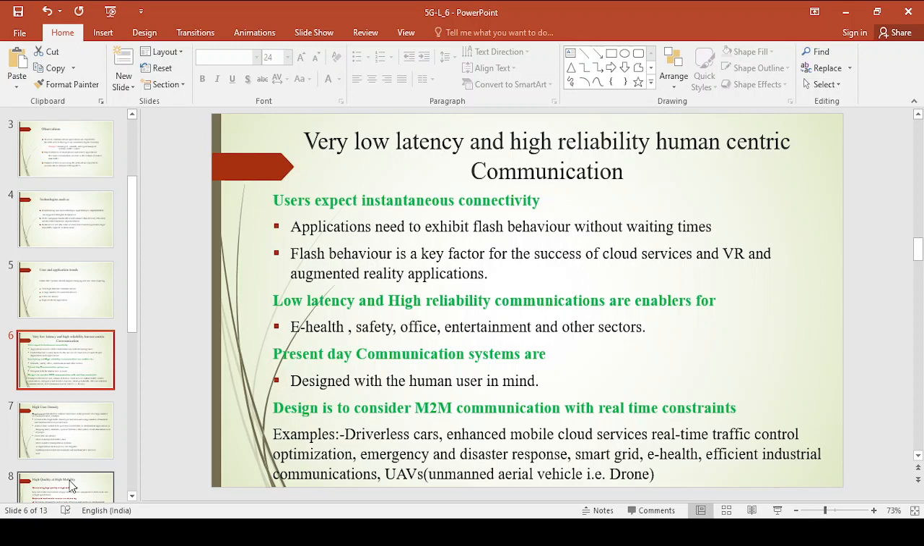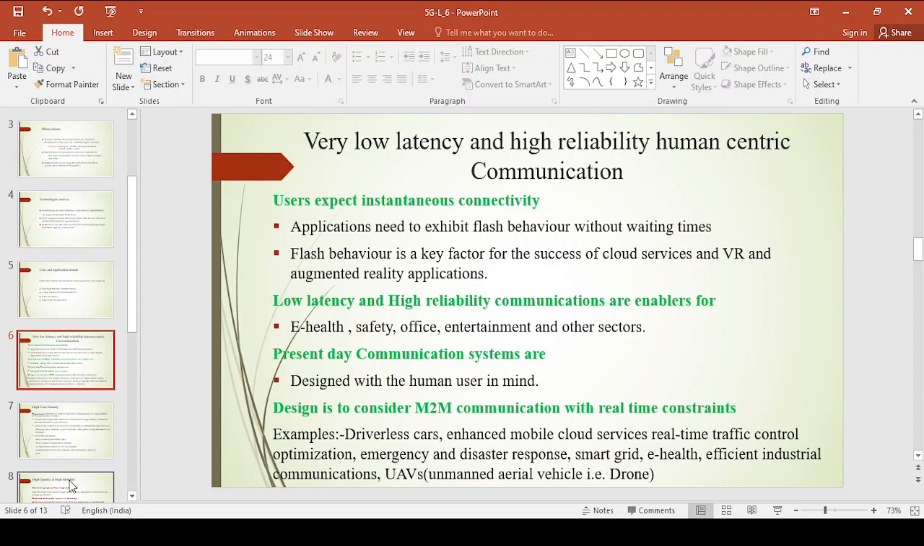The first and foremost requirement of the 5th generation system is very low latency. That means the user should get connected to a thing without any waiting time. Users will expect instantaneous connectivity. That means the user should get connected to the thing to which he or she wants to get connected without any waiting time. Now we call it flash behavior, that means the user gets connected to a thing instantly.